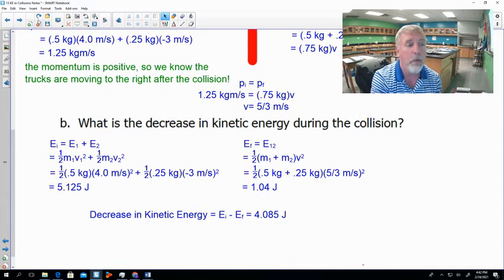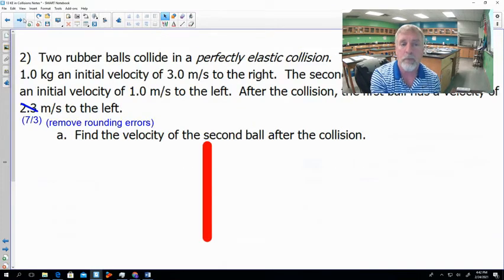Let's take a look at the next problem here. This one's a little bit more complicated. Here we have two rubber balls in a perfectly elastic collision, so we know that our kinetic energy will be conserved. The first ball has a mass of 1 kilogram, with an initial velocity of 3 meters per second to the right. The second ball is 2 kilograms, with an initial velocity of 1 meter per second to the left.